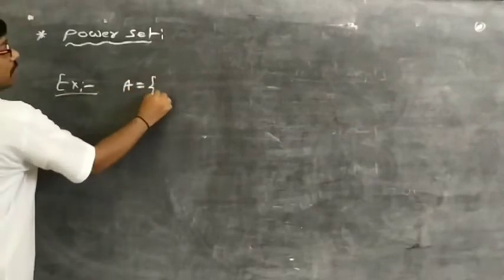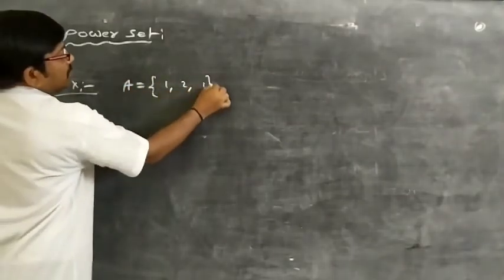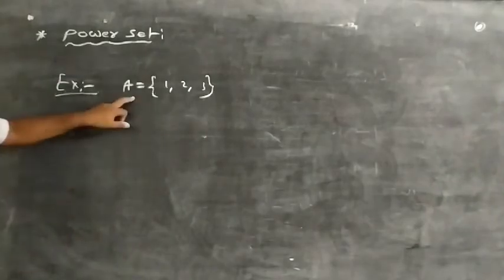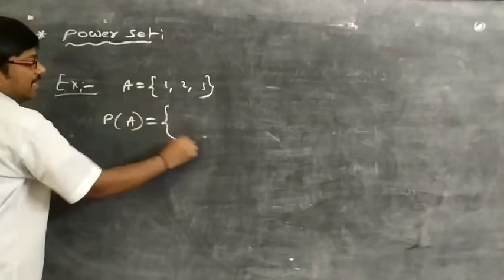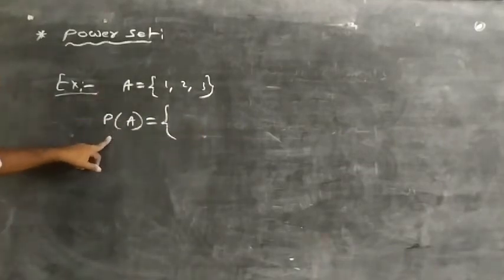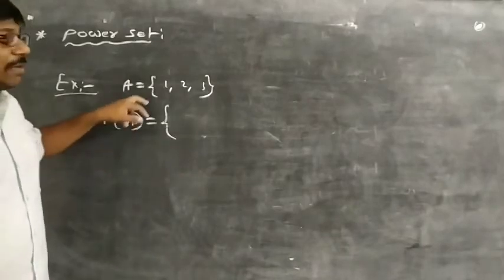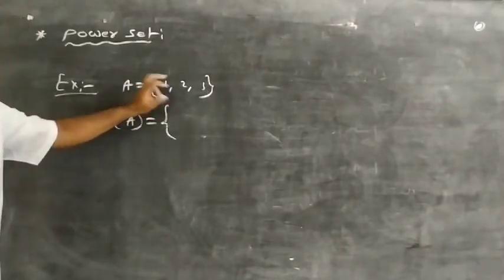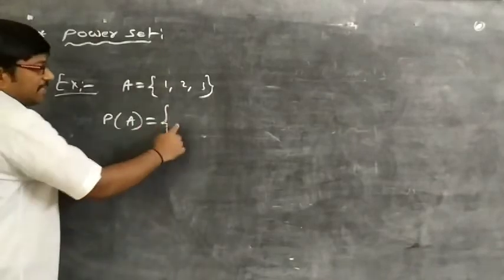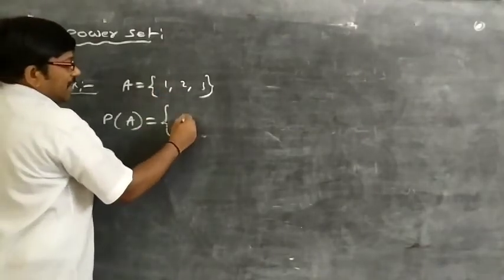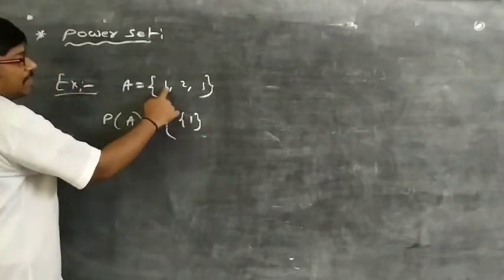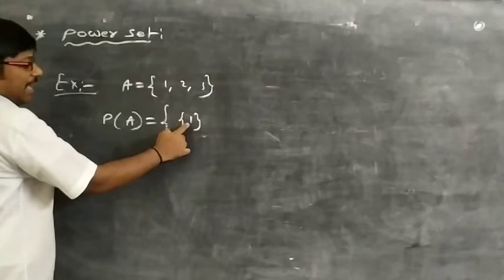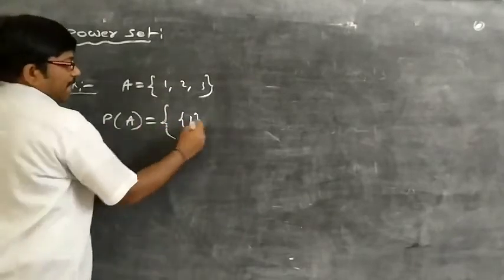A is equal to {1, 2, 3}, and its power set is denoted with P of A. P of A is equal to... So a power set is a set containing elements which are all subsets of set A. So in this, every subset is an element. 1 is a subset of A, so this is an element of power set A.